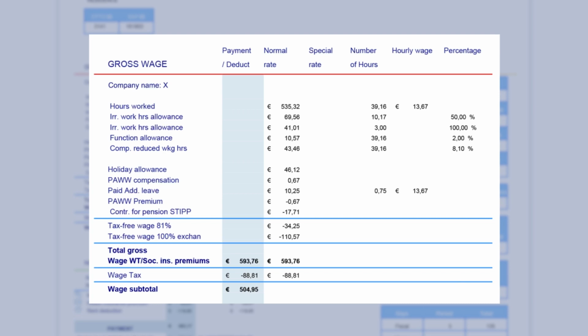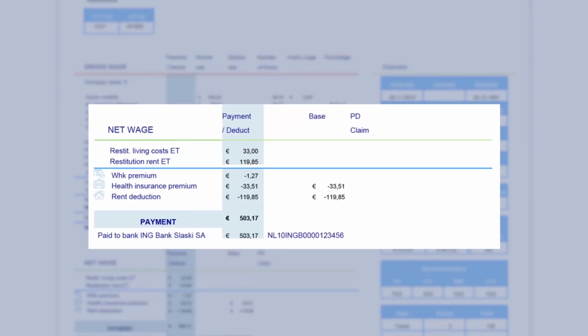The Dutch government uses this wage tax to pay, among others, various benefits, such as the General Old Age Pension, or AOW, maternity and parental leave, or unemployment benefit. This was the part concerning the gross wage and wage tax. In the bottom section, you will find the calculation of the net wage. If you benefit from the before-mentioned ET regulation, due to this regulation, you will be first paid the net amounts.